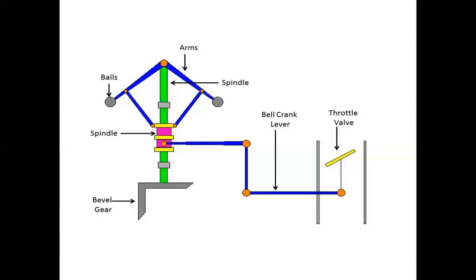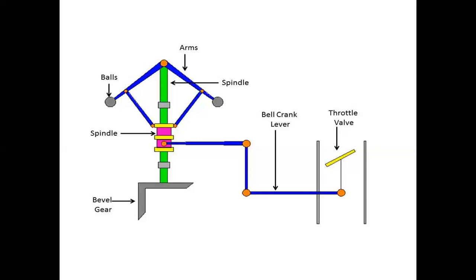If a governor is too sensitive, it may fluctuate continuously, because when the load on the engine falls, the sleeve rises rapidly to a maximum position. This cuts the fuel supply to the extent of affecting a sudden fall in the speed.